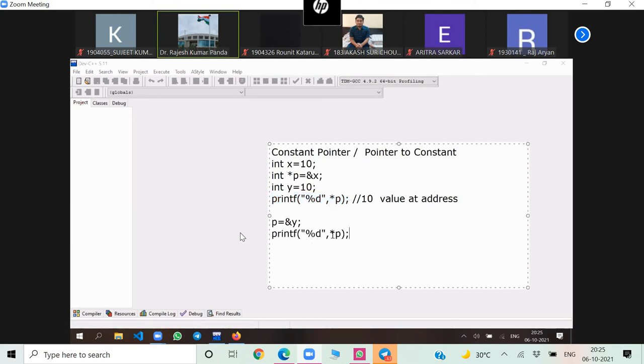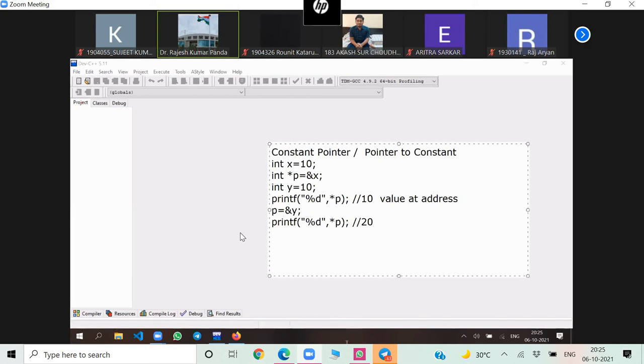If I write here, what is printed now? 20 will be printed because p is now pointing to y here. Okay. Now instead of int *p, if I write int *const p, now what will happen? Here it will give an error.